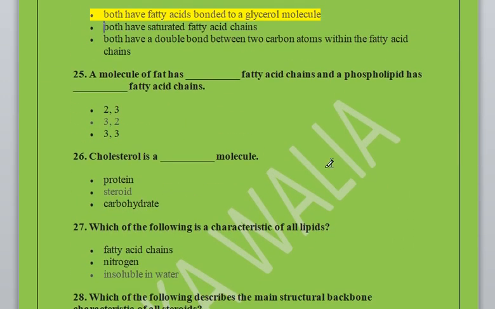Next question. A molecule of fat has dash fatty acid chains and a phospholipid has dash fatty acid chains. 2, 3, 3, 2, 3, 3. So here are the options given and the correct option is 3 and 2. A molecule of fat has 3 fatty acid chains and a phospholipid has 2 fatty acid chains. Cholesterol is a dash molecule: protein, steroid, carbohydrate. So the correct option is steroid.